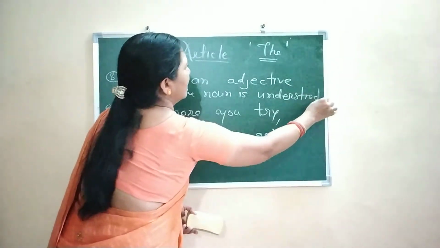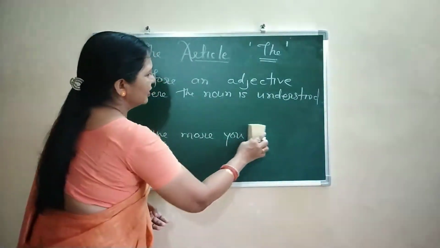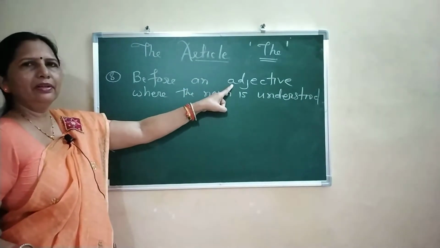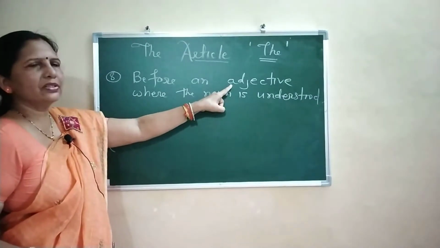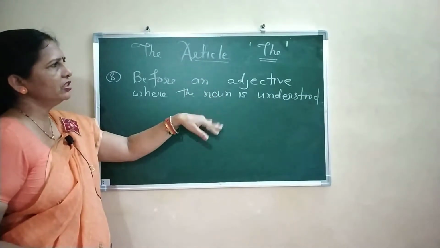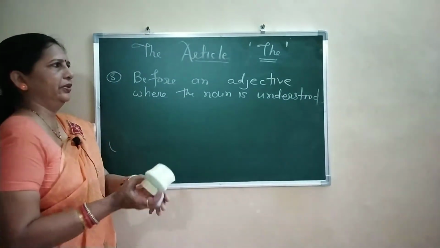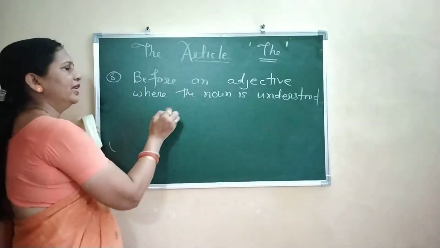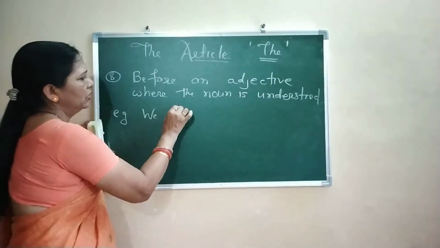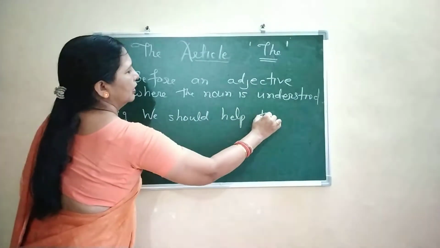Now see, just as the adverb adds to the verb, what is an adjective? Adjective adds to the noun, विशेषण we call it. जे नामाविषयी माहिती सांगतं, मॉडिफाय करतं नाउन, that is an adjective. So before an adjective, for example, we should help the poor.